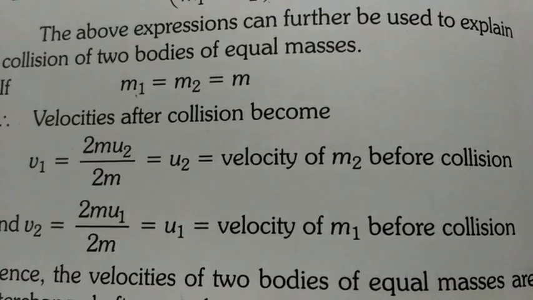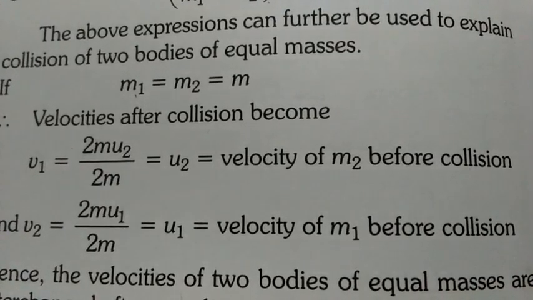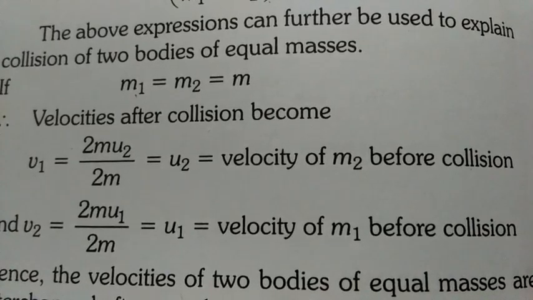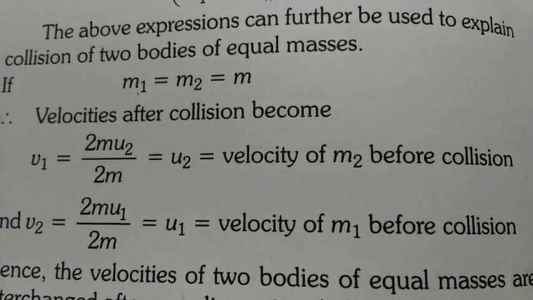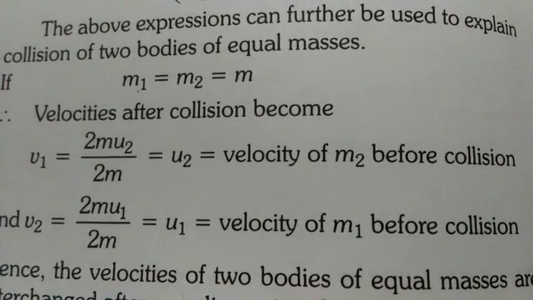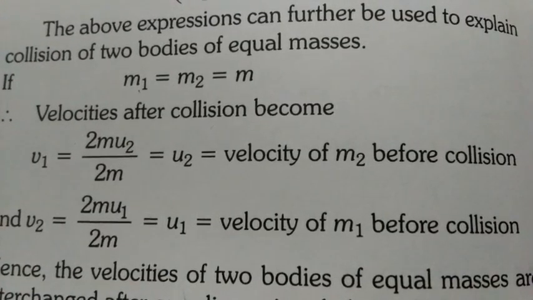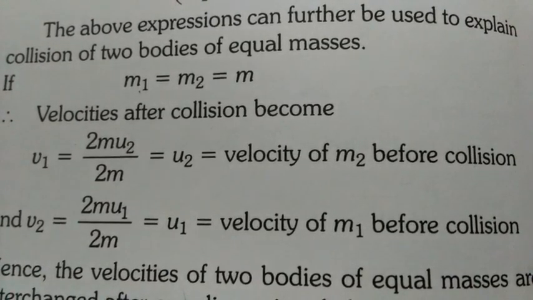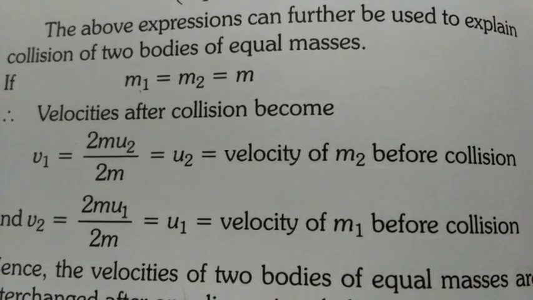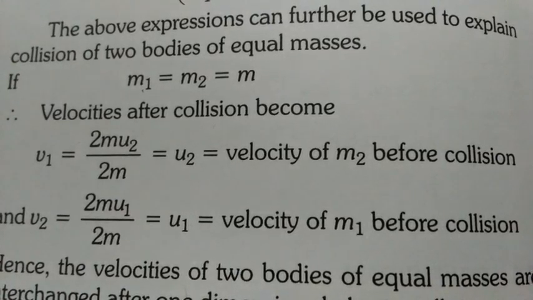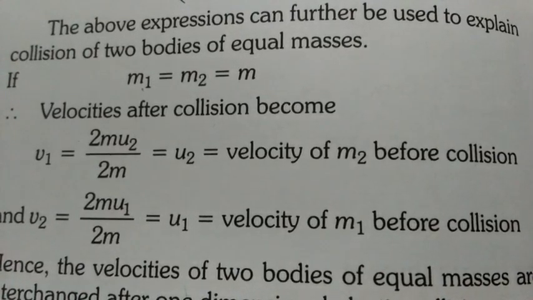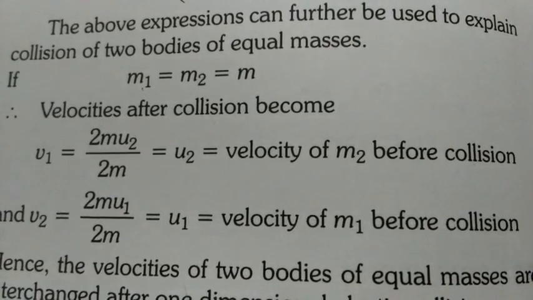If both the bodies have the same mass, if one body is at rest before collision, if one body has more mass than another, m1 greater than m2, then what happens? If m2 is greater than m1, then what happens? If u1 is greater than u2, what happens? If u1 has some value but u2 is 0, what happens? So different cases are there that you have to study. Put different values in v1 and v2 and tell me what results you get.